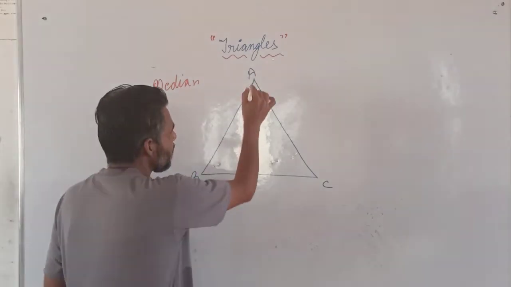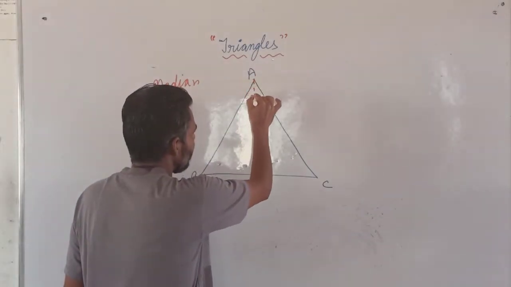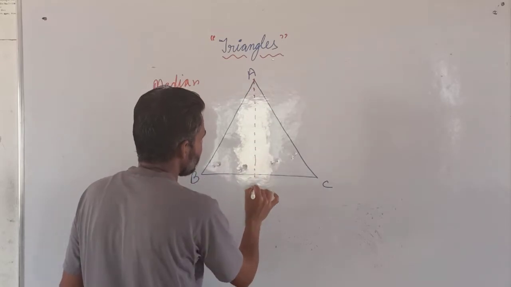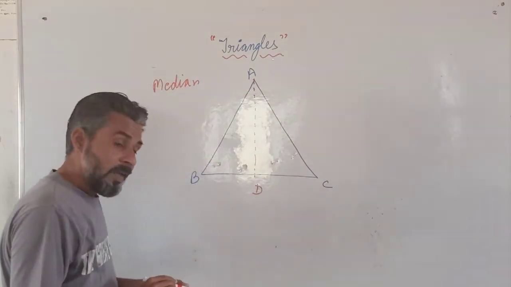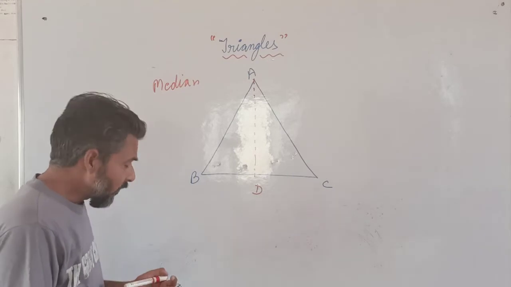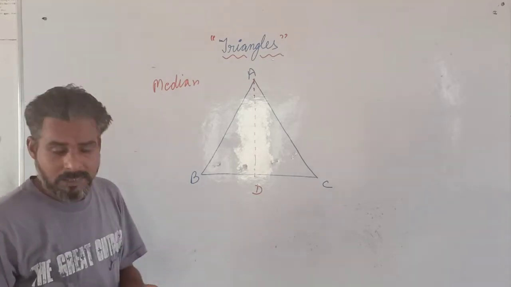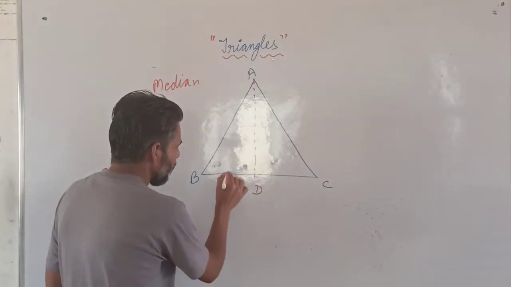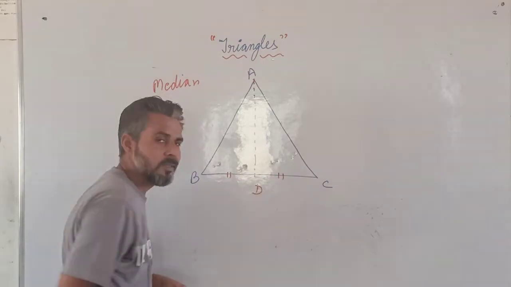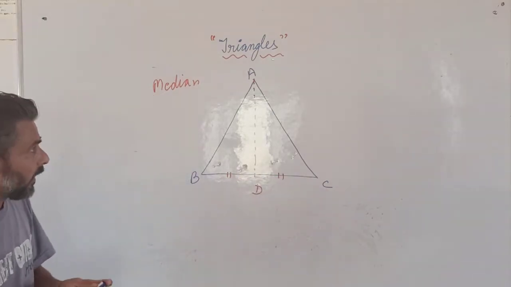अब हमने A से कोई लाइन मीडियन ड्रॉ किया. मीडियन मींस AD is the median. AD will be the median if it bisects the opposite side. Bisect the opposite side means this should be equal to this. Then AD is the median.